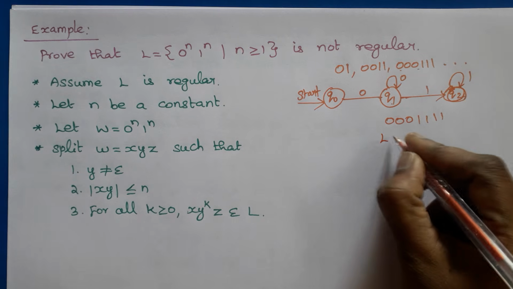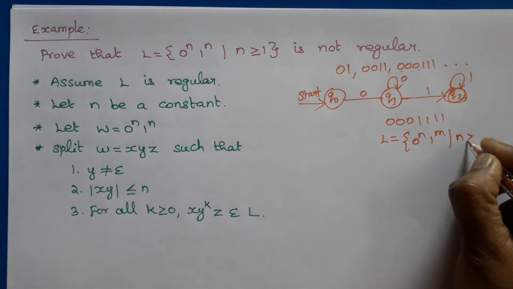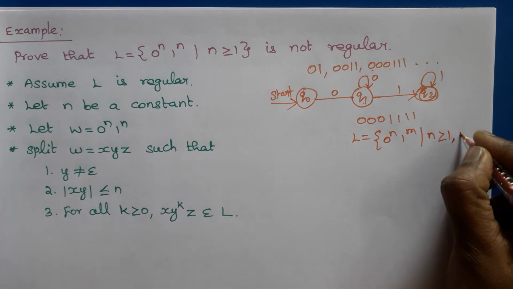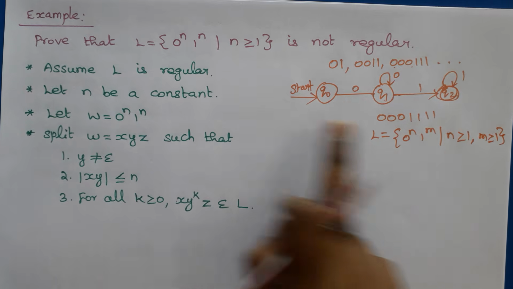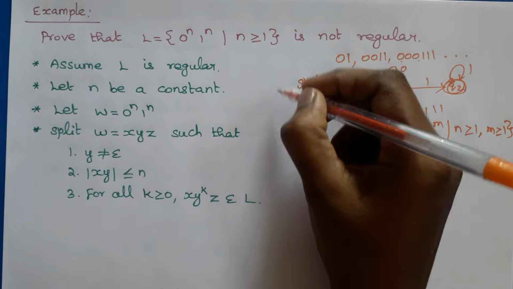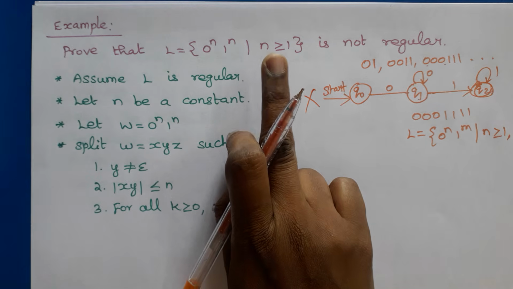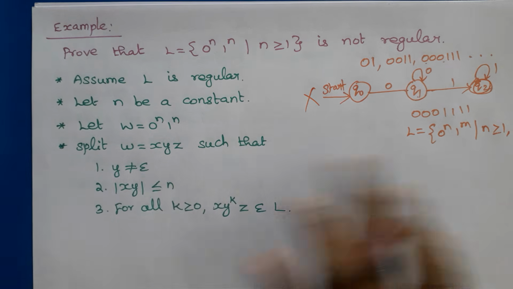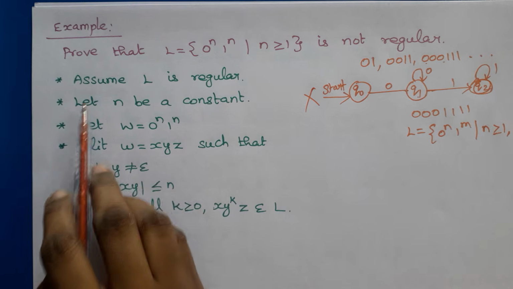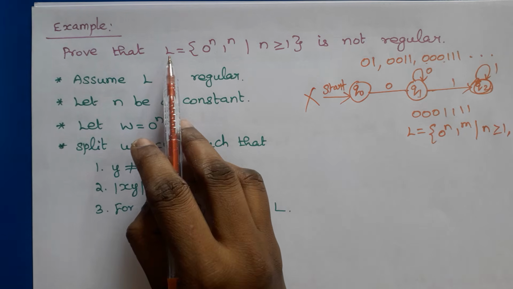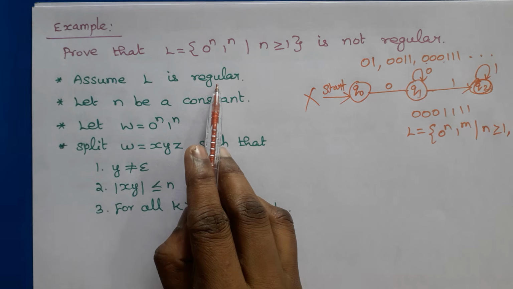So suppose if the language is 0^n 1^m, such that n is greater than or equal to 1 and m is greater than or equal to 1, then this DFA is correct. But for this language, we cannot construct a DFA. So to prove this formally, we need the pumping lemma. The pumping lemma is proved by the proof by contradiction method. So initially we consider that the given L is a regular language. So assume that L is regular.